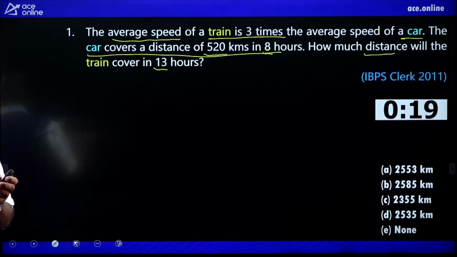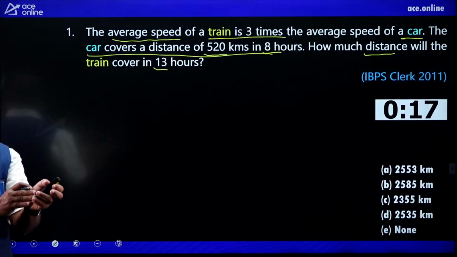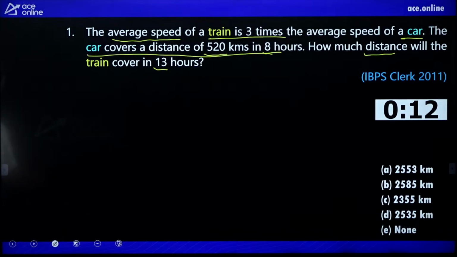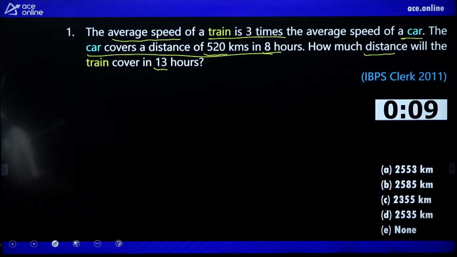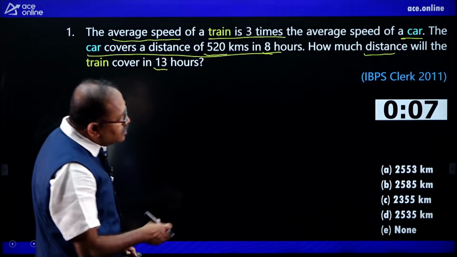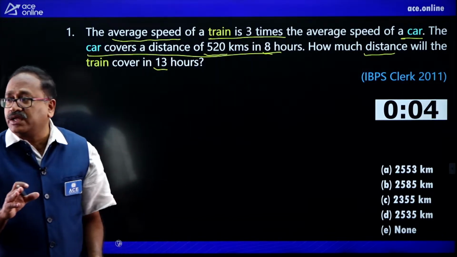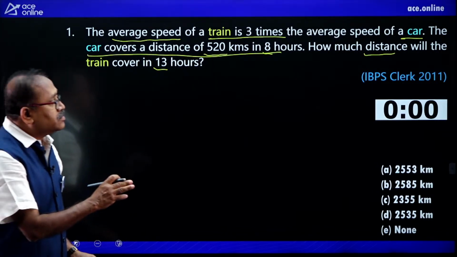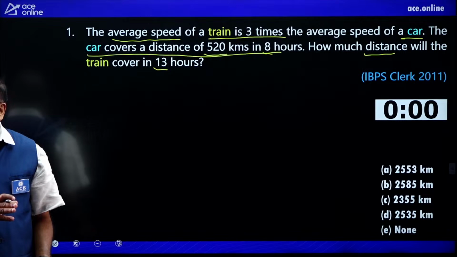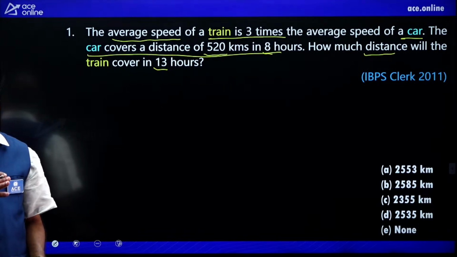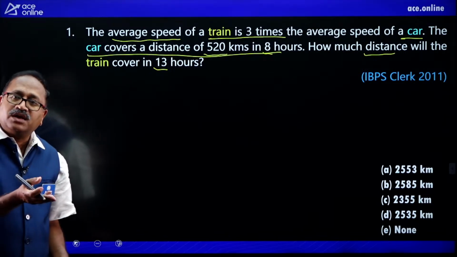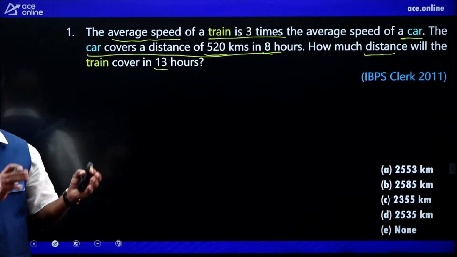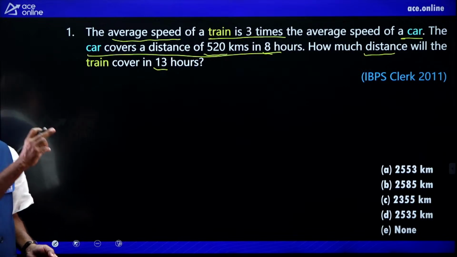Oh, option D. Anusha is saying option D. Okay, that's good. And Manoj Kumar, very good evening, sir. And Appal Naidu, very good evening. And let me see, 6 more seconds is there. And you can notice that all I am discussing is the previous year question. Right, friends? Anyone else can give the answer? Let me see how many people are watching. Okay, come on. The only answer I got is D.